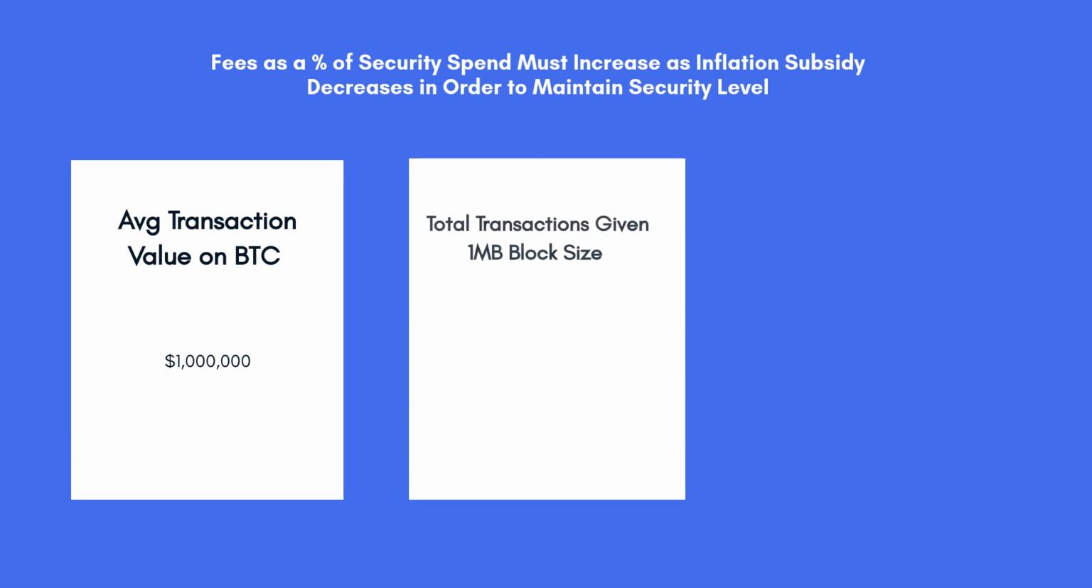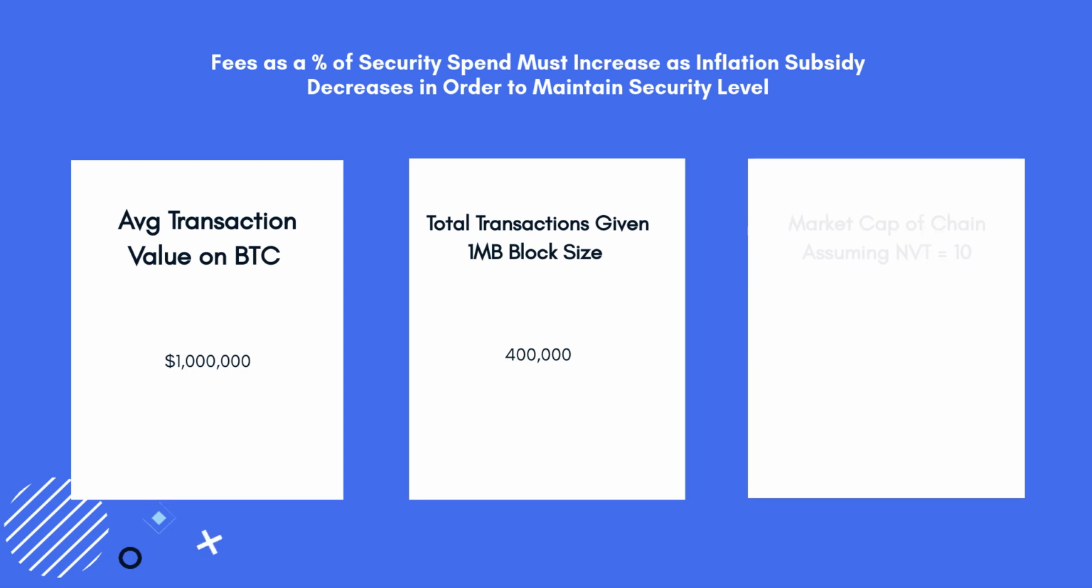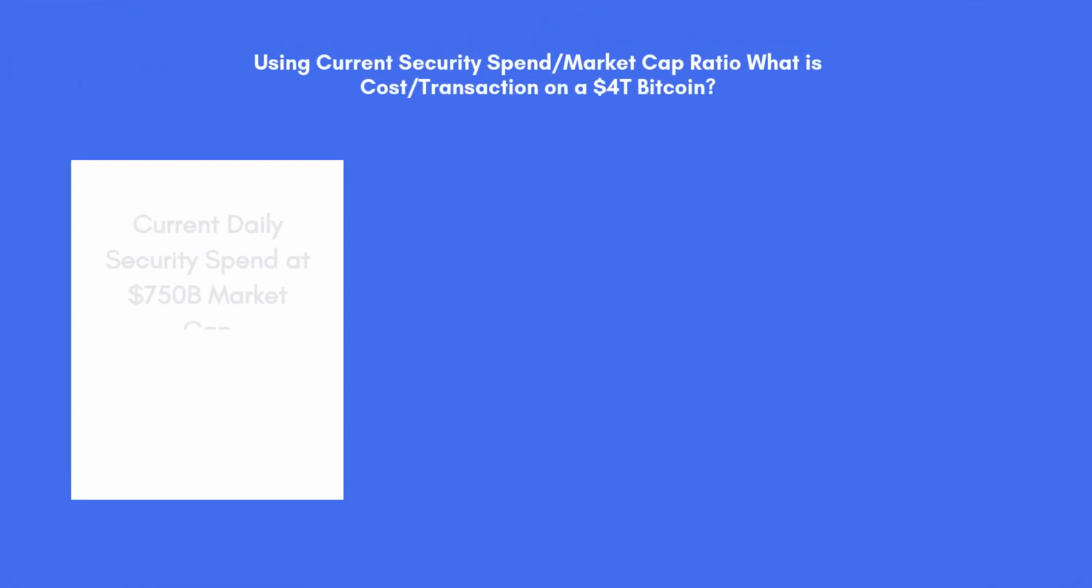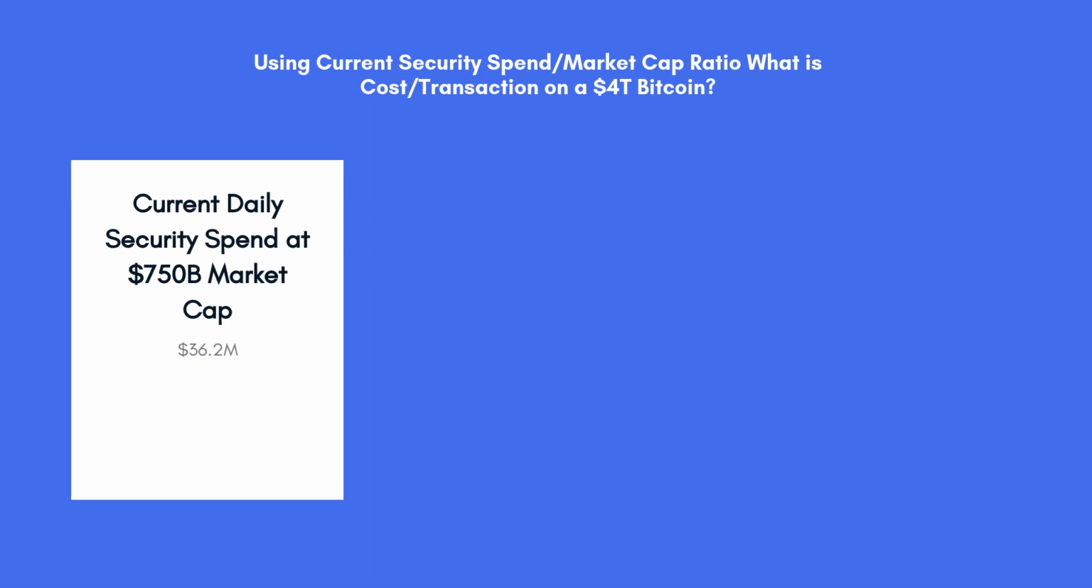So, assuming we have an average transaction value of $1 million and multiply that by 400,000 transactions over a 24-hour period and assume an NVT ratio of 10, we get an estimated valuation of $4 trillion, which would give BTC a price of about $210,000 per coin. Security spend over the last 24 hours was around $36.2 million.